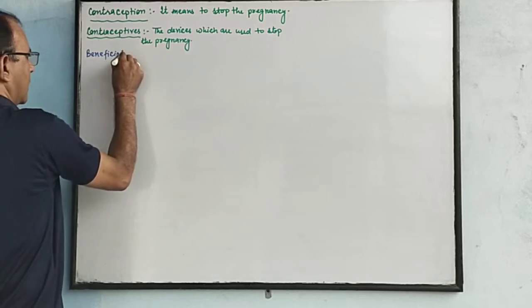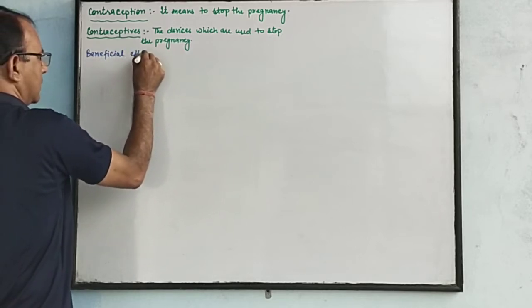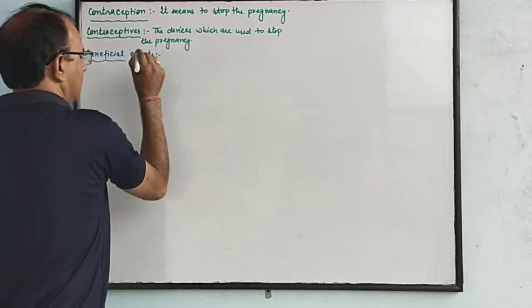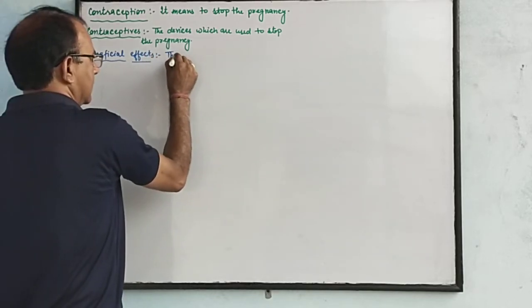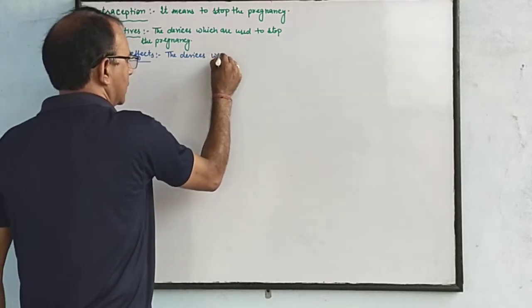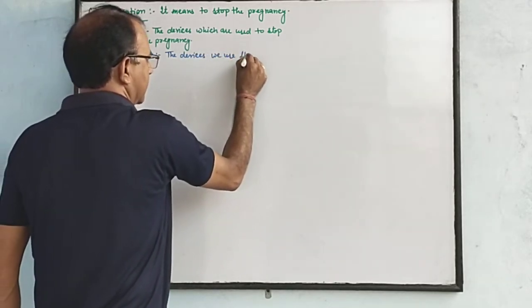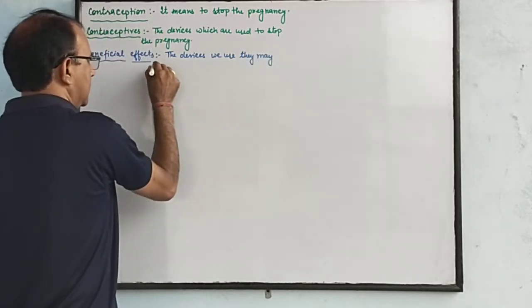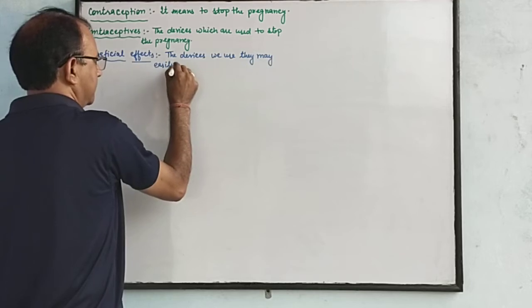Beneficial effect. The devices we use may be easily available.